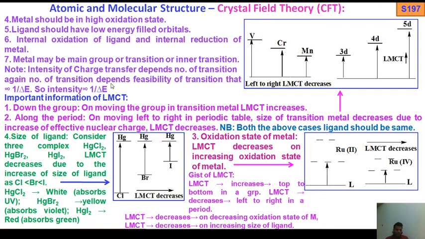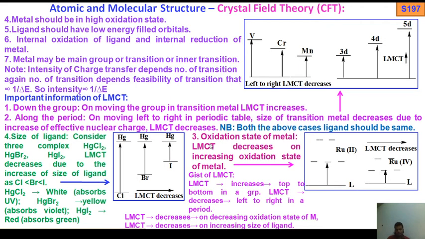Now along the period, vanadium, chromium, manganese: vanadium has high LMCT, chromium decreases, and manganese decreases compared to chromium. So from left to right LMCT decreases. We should remember this.